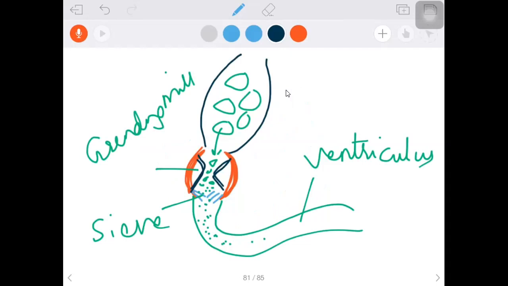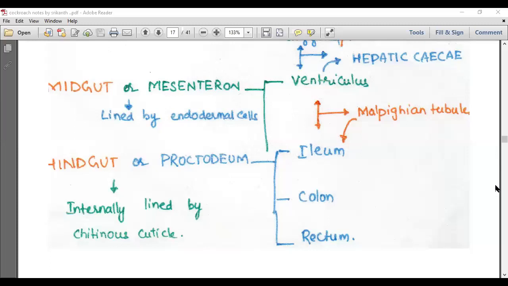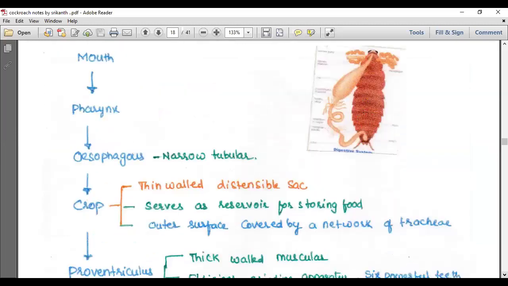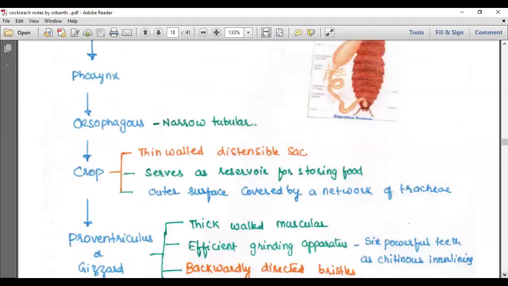Okay. So today, individual functioning. I'll close by saying once again the sequence and individual functionings of this area. We come with the mouth opening into the pharynx, opening into the esophagus. Anything to learn about the esophagus? Nothing, a narrow tube. Then what about the crop? The crop is a thin-walled distensible sac. It serves as a reservoir for storing food. Its outer surface is covered by a network of trachea.